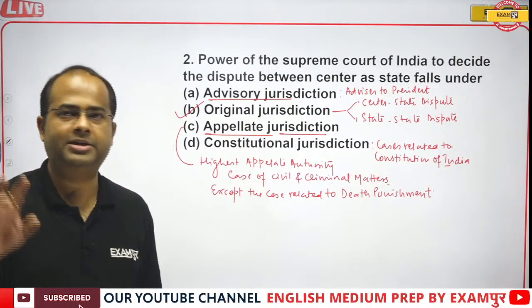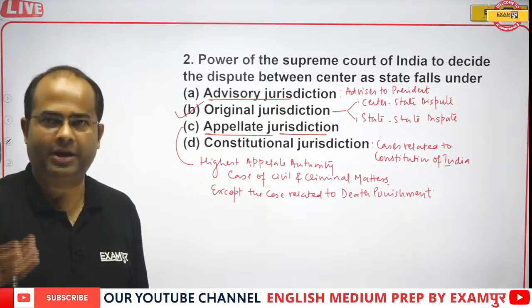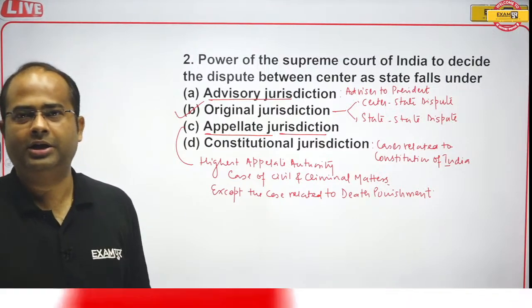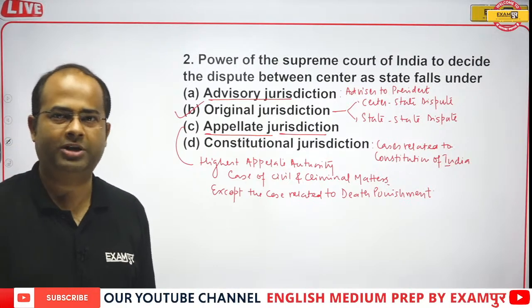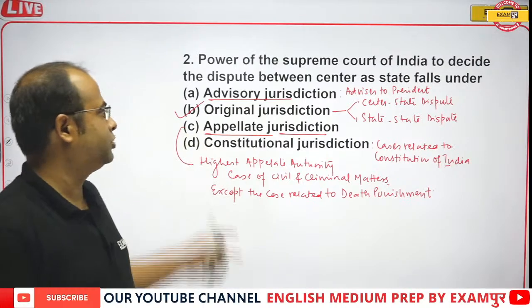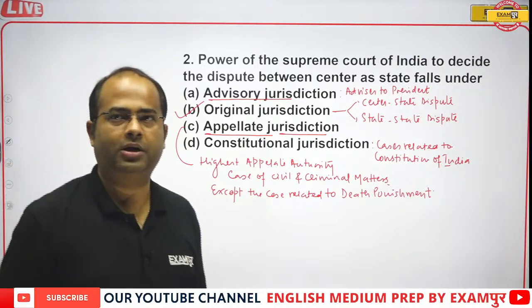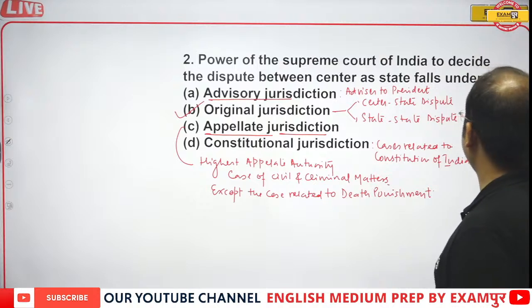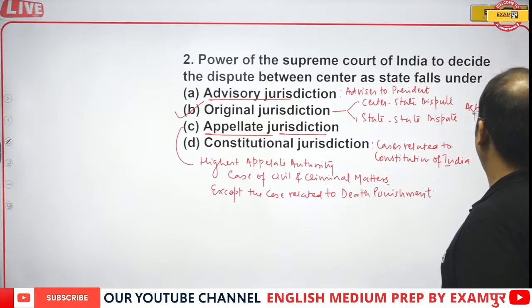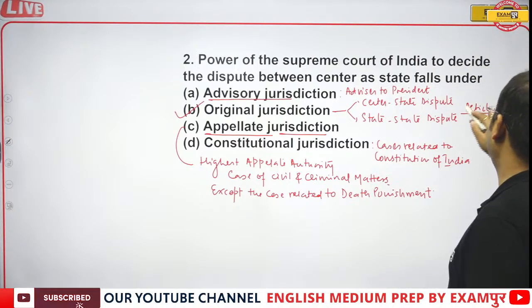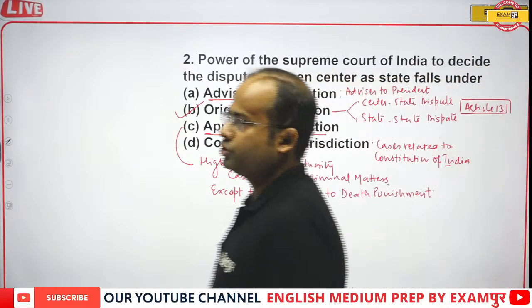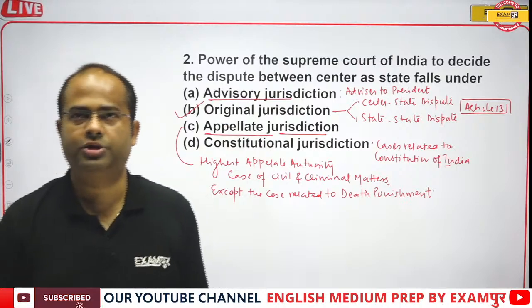Constitutional jurisdiction covers the cases related to the interpretation of the constitution, like the doctrine of basic structure, other than this violation of the constitution and all. And original jurisdiction is defined in Article 131 of the Indian Constitution.